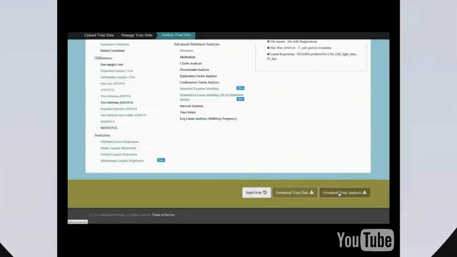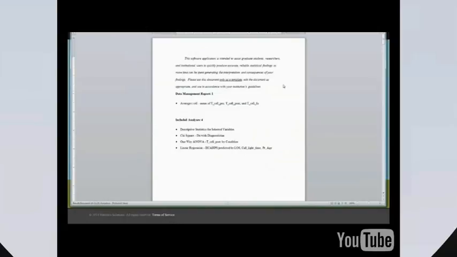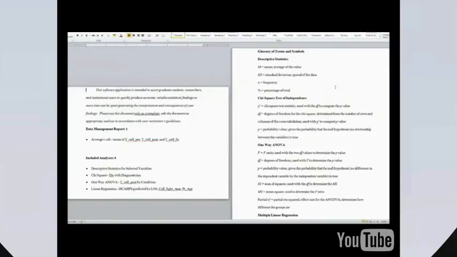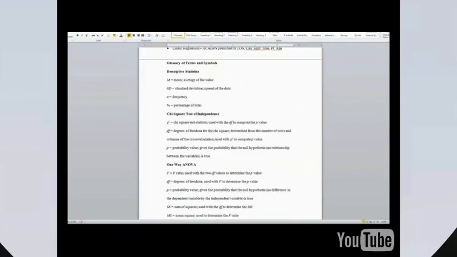Very quickly, a Word document with your results will be downloaded. In this output document, the first page includes a summary of the data management and the analyses you have performed. Next, you will see a glossary of terms and symbols. The glossary is included to assist students in understanding the write-up below by quickly reminding them of what all of the terms and symbols indicate.